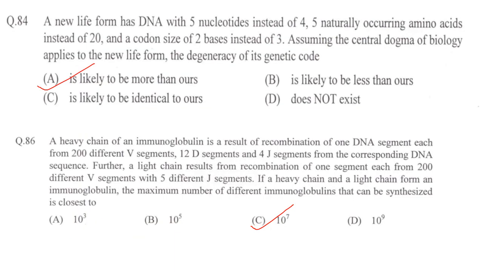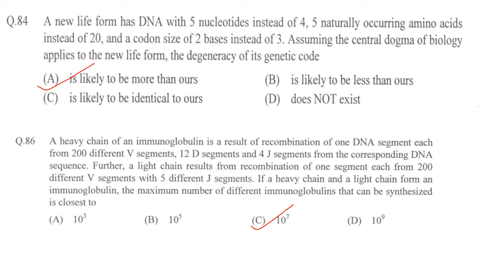Next one. A new life form has DNA with 5 nucleotides instead of 4, 5 naturally occurring amino acids instead of 20, and a codon size of 2 bases instead of 3. Assuming the central dogma of biology applies to the new life form, the degeneracy of its genetic code. So here we will have 5 raised to 2, that is 25 possible codons just for 5 amino acids. So hence the degeneracy is likely to be more than ours. So answer is option A.